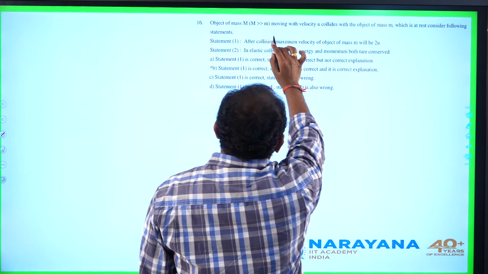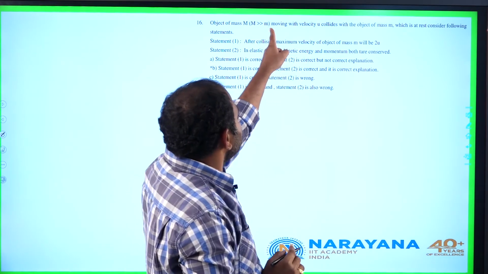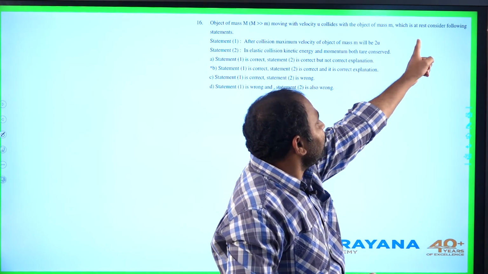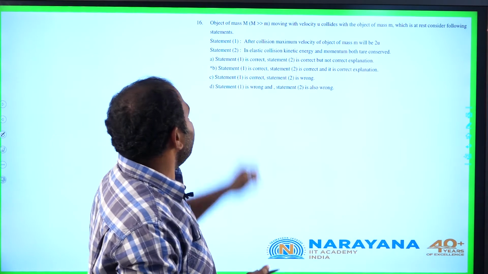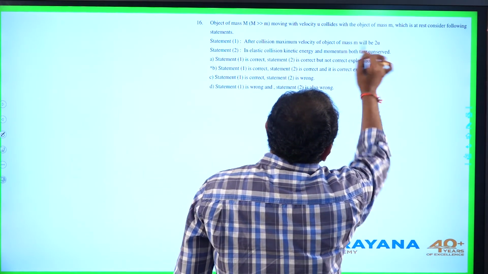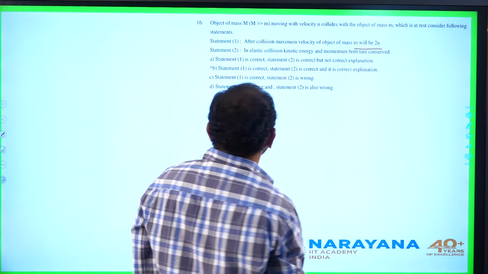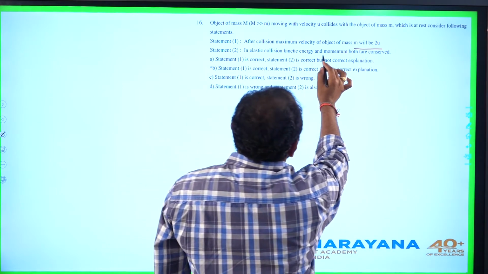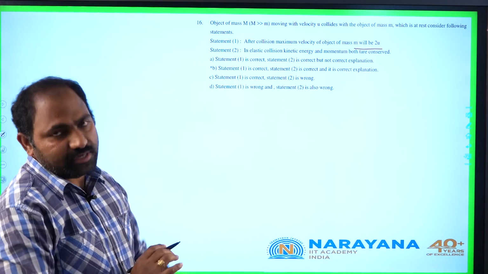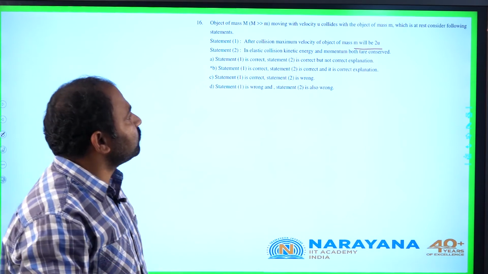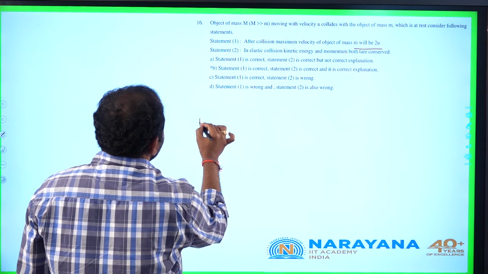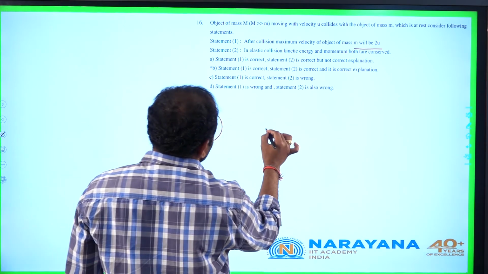Object of mass M, which is much greater than small m, moving with velocity u, collides with object of mass m, which is at rest. Consider the following statements. After collision, maximum velocity of object of mass m will be 2u. This is first statement. In elastic collision, kinetic energy and momentum both are conserved. Let us check for the first statement. After collision, maximum velocity of smaller object. Let us consider elastic collision between bigger mass and smaller mass.